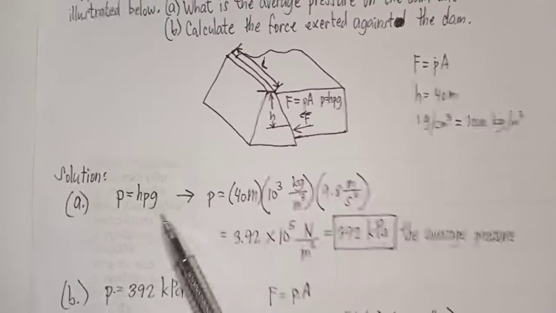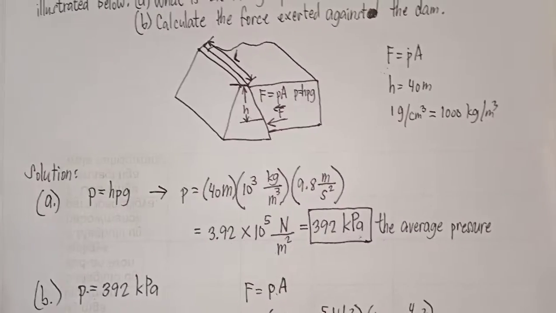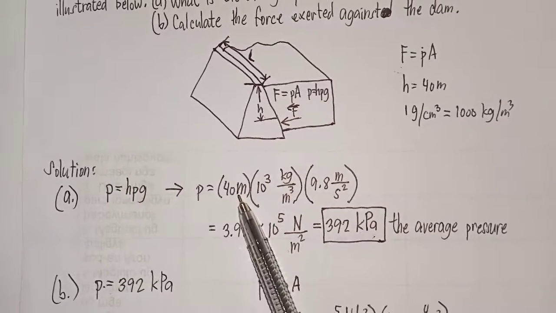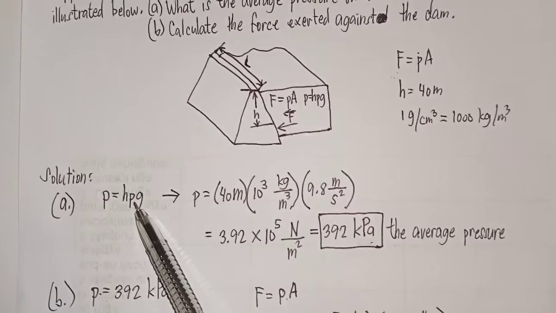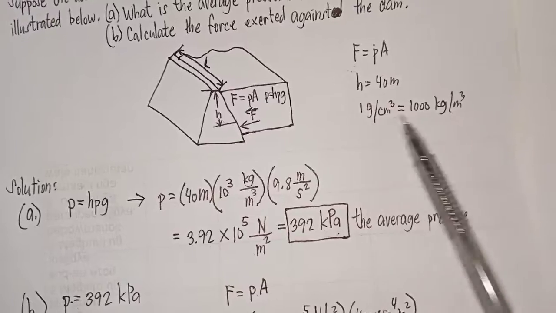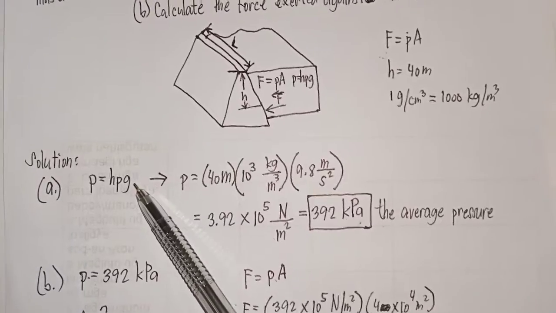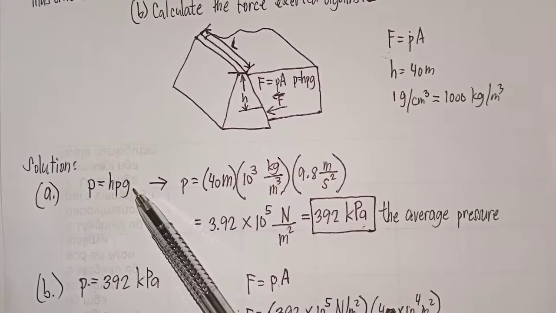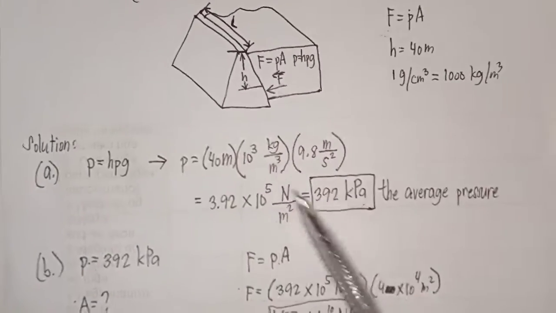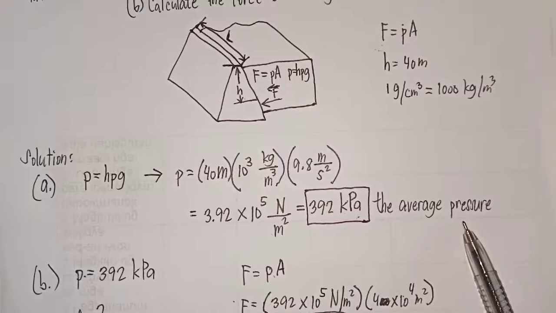Letter A. This is the formula to find the average pressure due to the weight of a fluid. So we just substitute the values. h is equal to 40 meters. rho is our density, from table 14.1. Then we plug it in here. Then g is our acceleration due to gravity, which is 9.8 meters per second squared. Then we obtain 392 kilopascals. This is the average pressure.